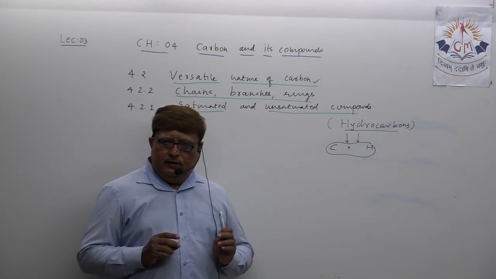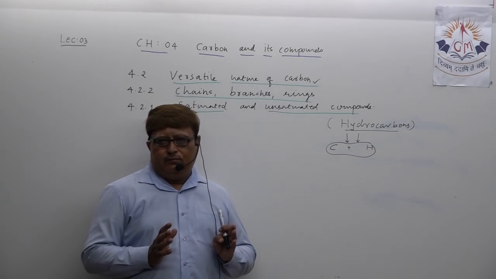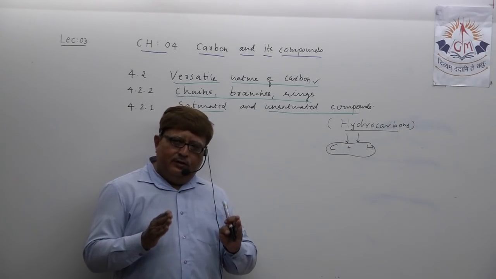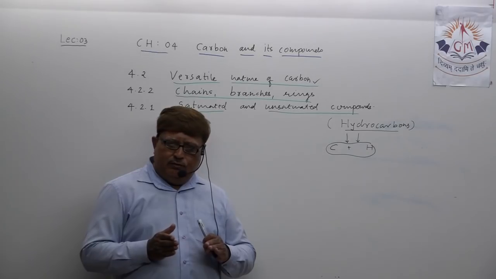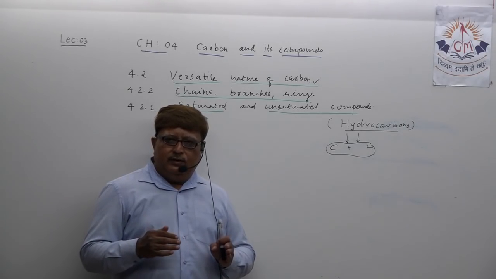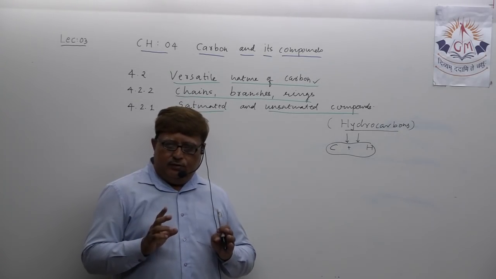Before I continue, lecture 1 was on carbon being covalent in nature. Then lecture 2 we discussed the formation of different types of compounds, single, double, triple covalent bond.